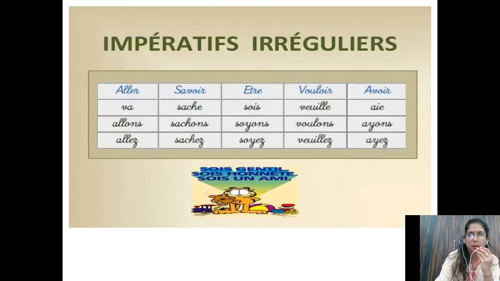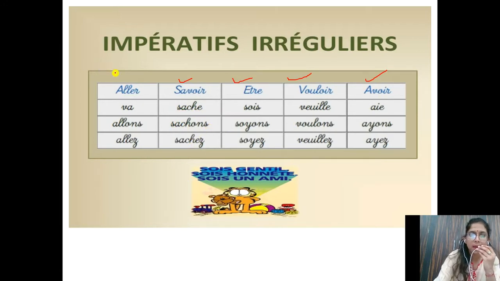Okay. Then next, now children, there are certain irregular verbs. Irregular verbs are mainly savoir, être, vouloir and avoir. You can see the conjugations are totally different. In savoir, in normal present tense, it is sais, but here it's sache. Then sachons, sachez. So all these four verbs are irregular, which you have to learn.